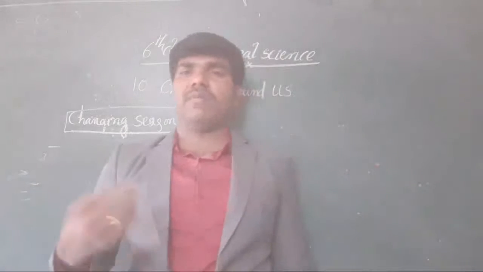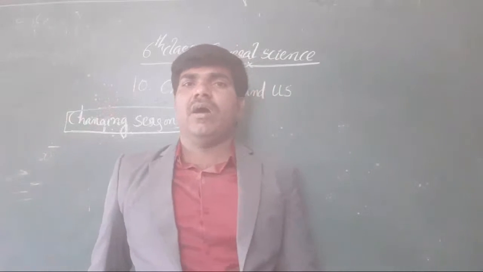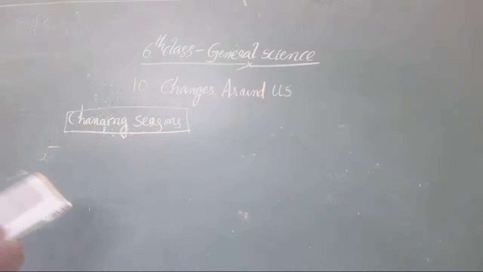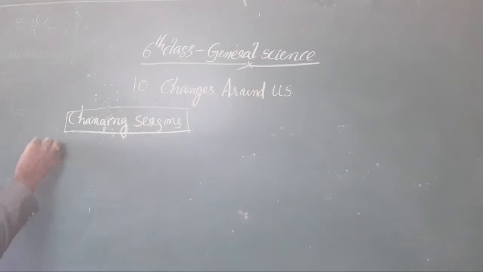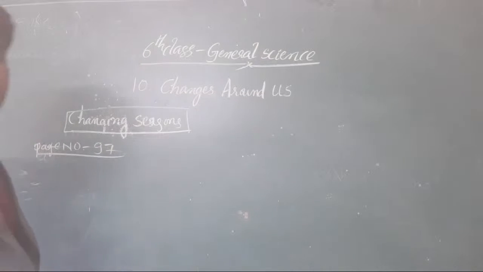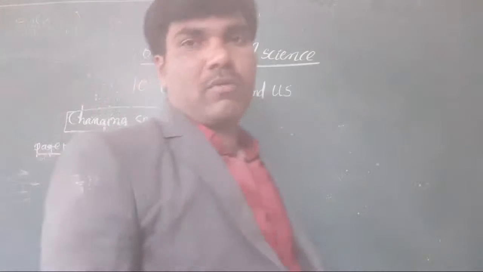That is what we are taking here. In our textbook, check page number 97. We have a tabular format there.